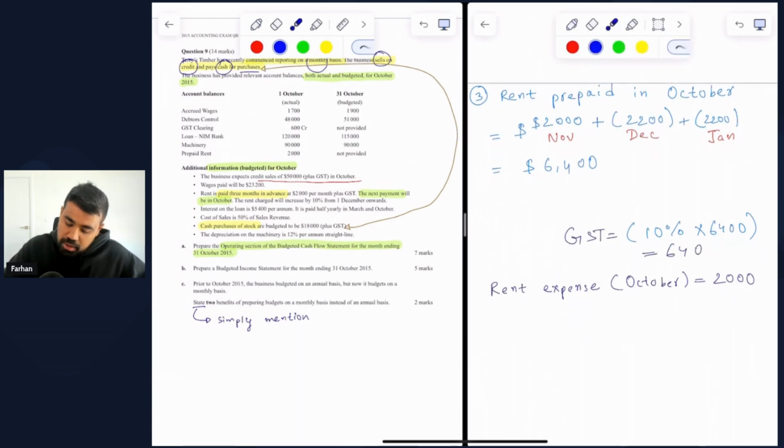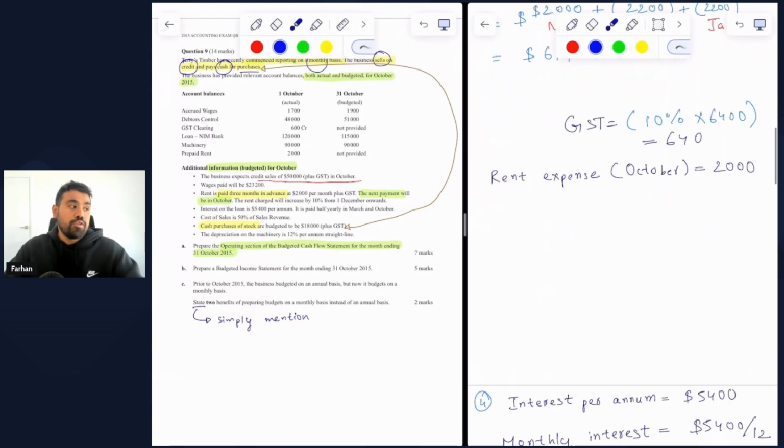And the rent expense for the month of October is $2,000. This $2,000 is expensed based on the fact that we have an opening balance of $2,000 for prepaid rent on 1st of October, and we also understand by reading the question that the initial rent is $2,000 per month. So obviously the prepaid rent, which is the current asset, referring to the economic benefits for rent we are yet to consume at 1 October, will be consumed entirely in the month of October and therefore be expensed, and we will call it rent expense of $2,000. And this rent expense of $2,000 for the month of October is what we're going to show in the income statement.